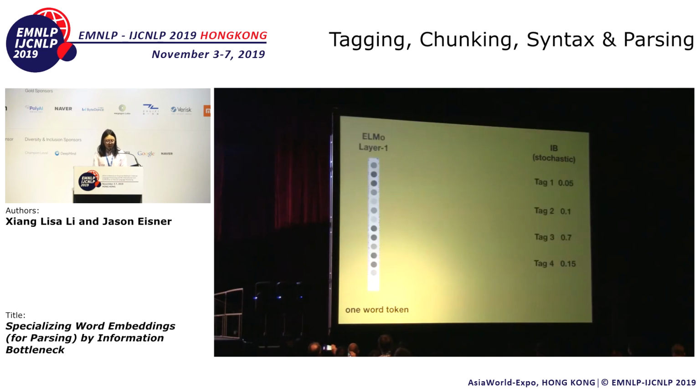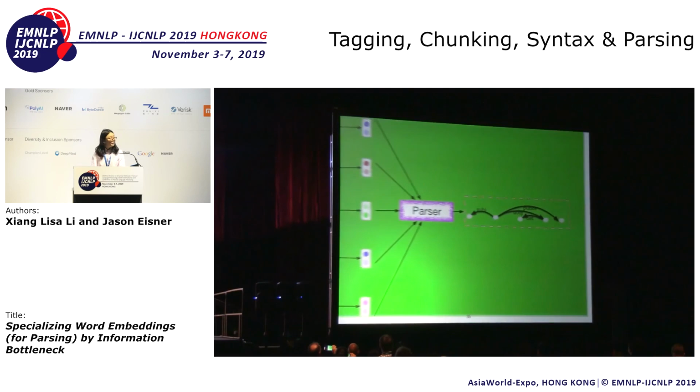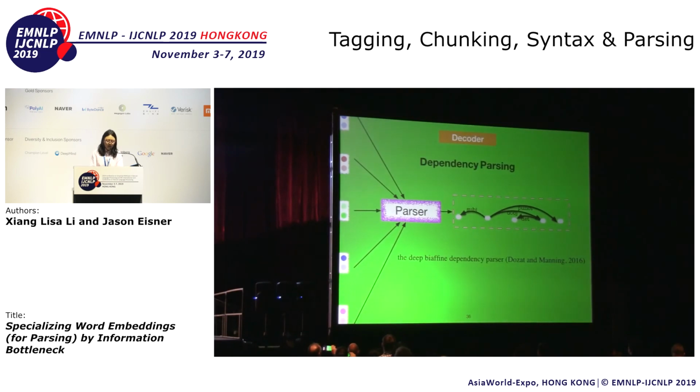Here is the discrete architecture. We use a very similar structure, a feed-forward nonlinear neural network to produce parameters for a softmax distribution. And finally, we pass through a softmax layer to generate the multinomial distribution. So now, let's zoom into the parser. We use a dependency parser that takes in a vector representation for each token.